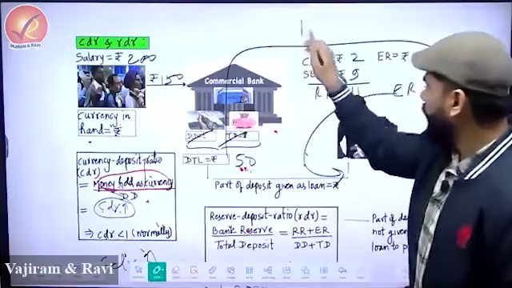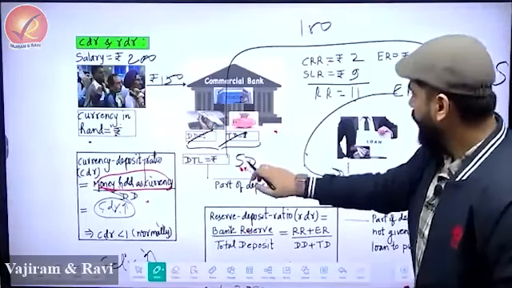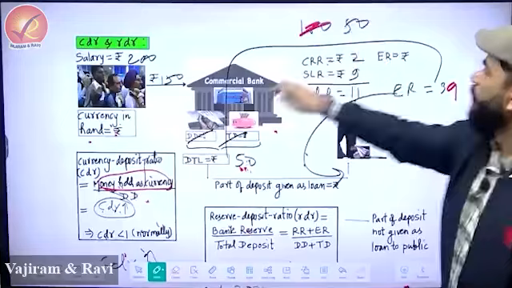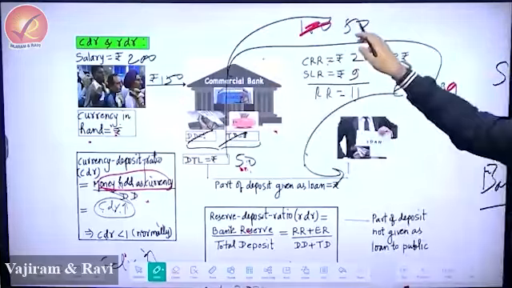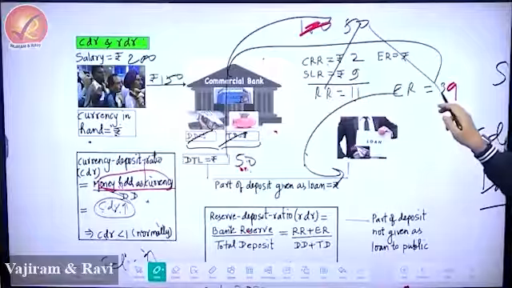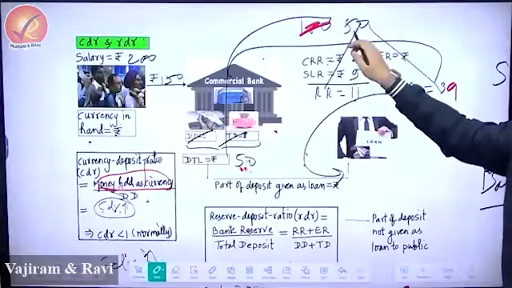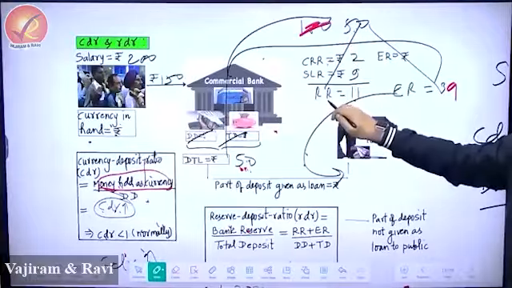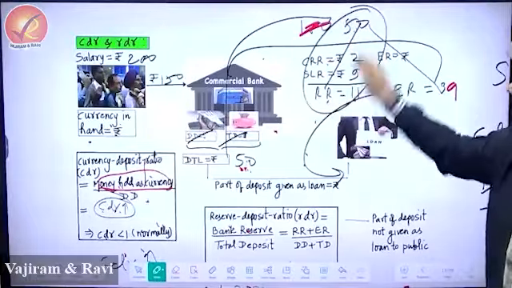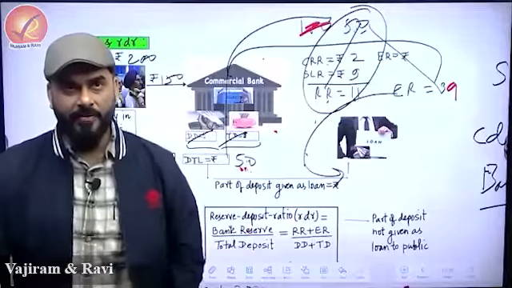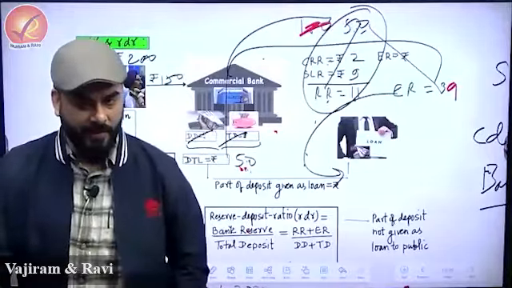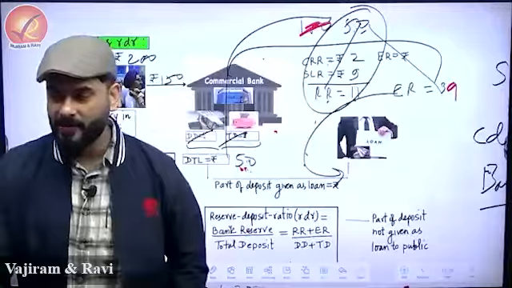Say the total is 50 rupees, which came from the public. A part of it is this, a part of it is that, which means a fraction of it becomes the required reserve. This is called the fractional reserve system. But did you notice the word is fractional reserve system, not fractional required reserve system?